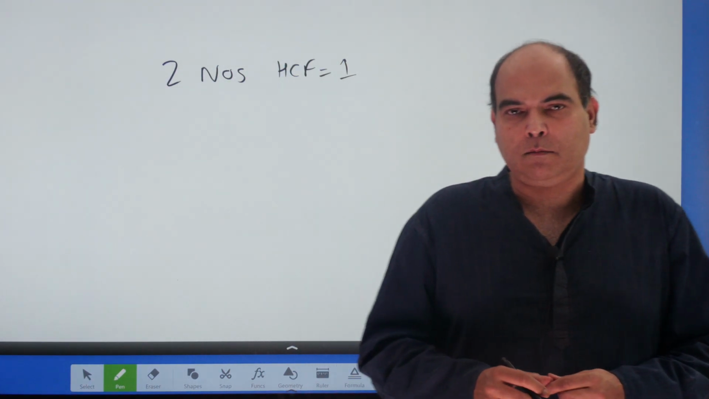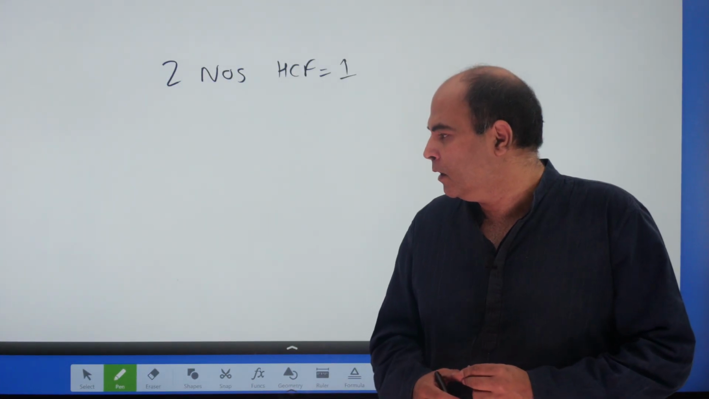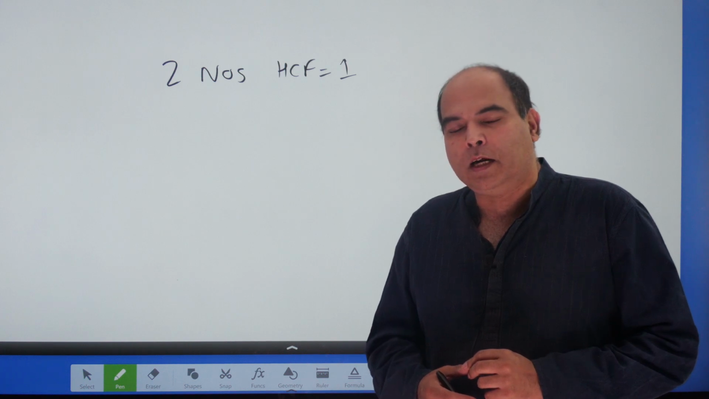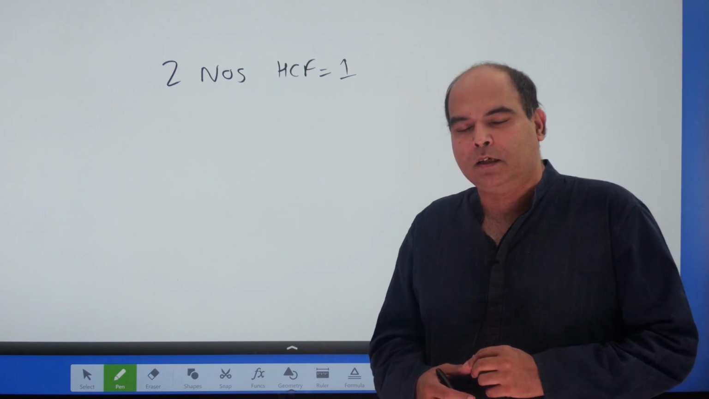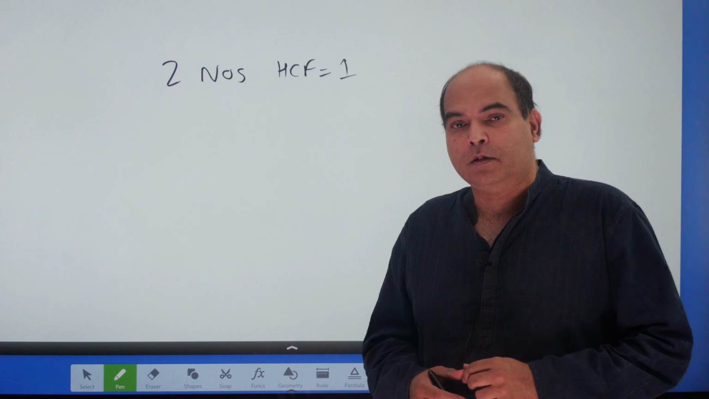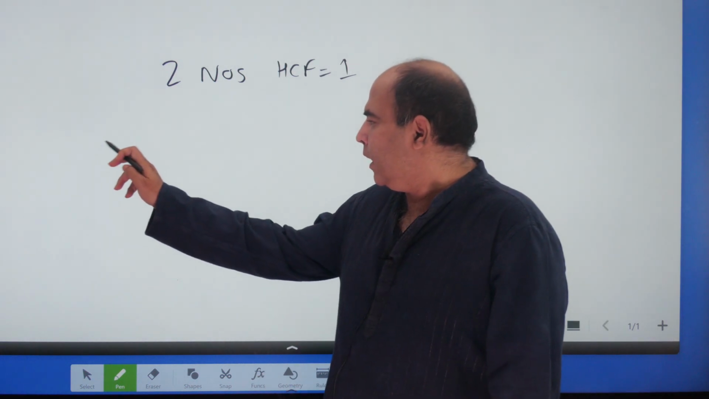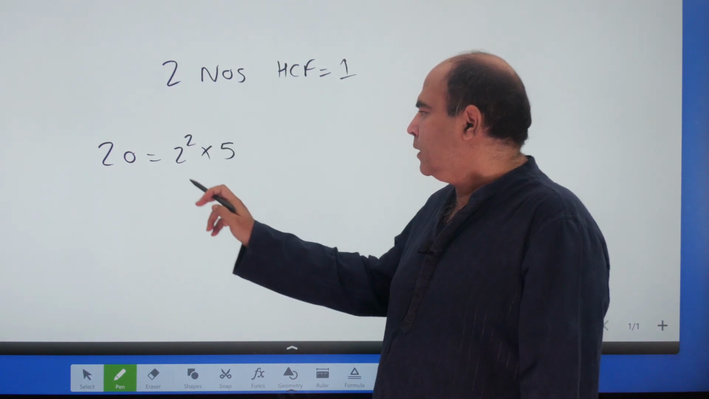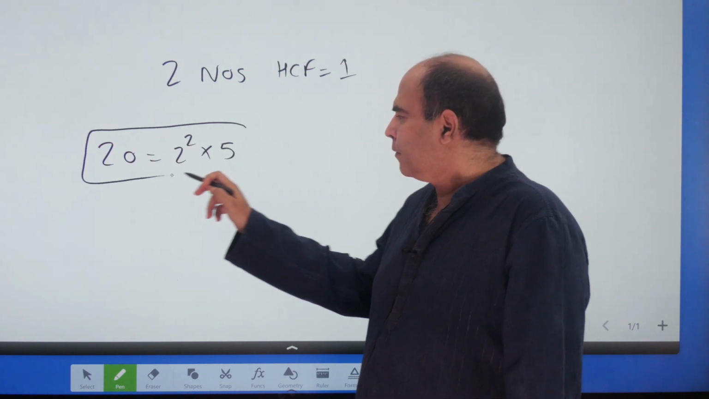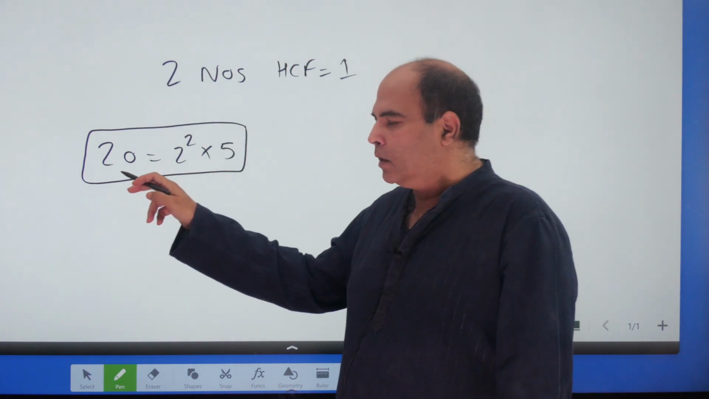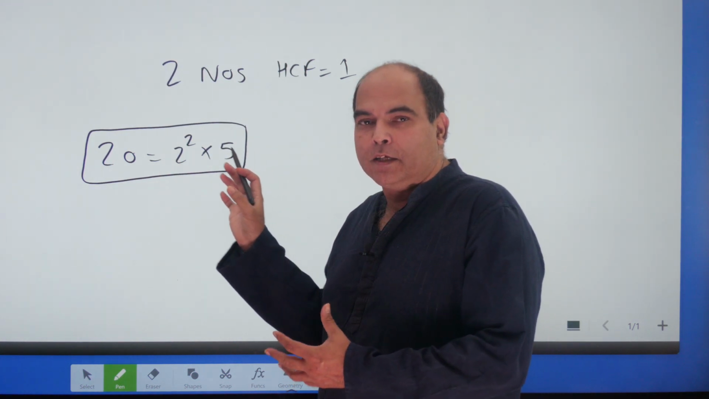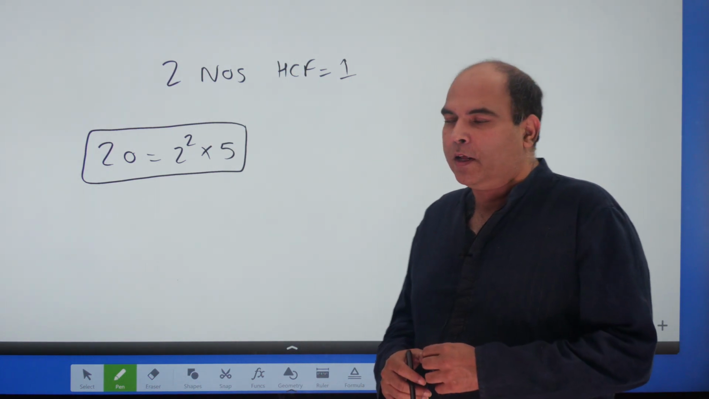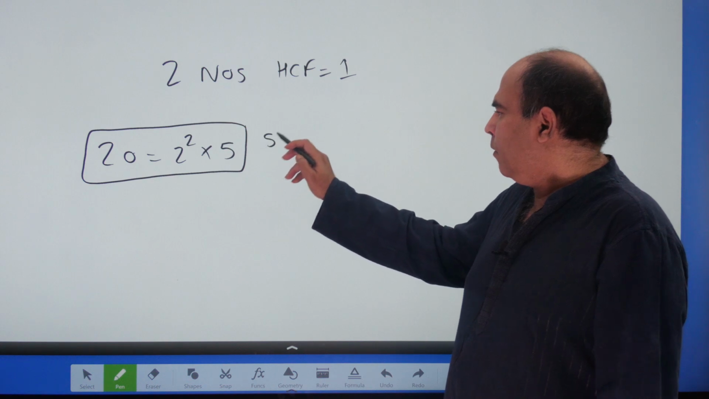That's the obvious thing. But there's another view in mathematics, and we learned this in school that every composite number can be written as a product of its primes. When you write a number like 20 as 2 square into 5, this is the prime factorization of the composite number 20, and this form of writing the number 20 is called the standard form of the number.